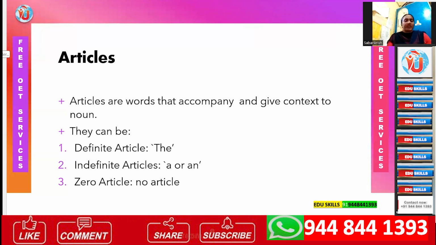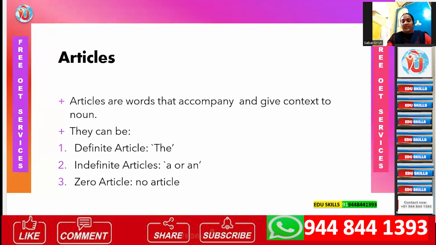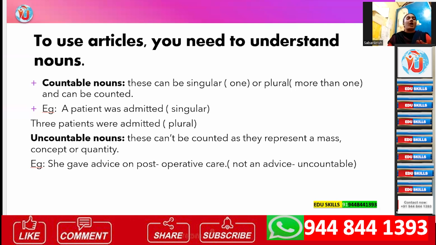So what are definite articles? Definite articles are used before the noun, and they indicate the identification of the noun. Indefinite articles are also used before the noun, but the noun itself is not identified. So definite articles mean the identification of the noun is known, and indefinite articles mean identification is not known. Here the article used is "the", and here the articles used are "a" and "an". Then zero articles means there is no article.